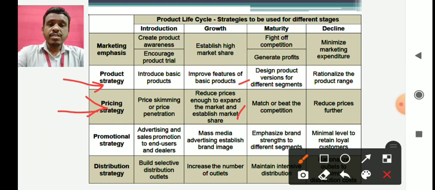Suppose you're selling one product for 10 rupees, and the profit that you're generating is 2 rupees from it. One product you are selling in a day for 10 rupees and the profit is 2 rupees.